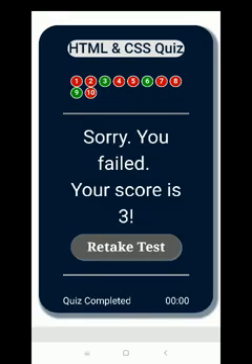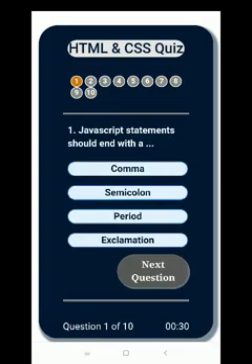Here I was not able to pass, so it displayed: sorry, you have failed, you scored only 3. You can see on the top only 3 are green, the others are red, meaning the answers were wrong. The timer is also off, and you can retake the exam by clicking retake test. I click on it. Yes, the first question is not the same as earlier, because the questions are random in this part. Now this is all for the quiz section.